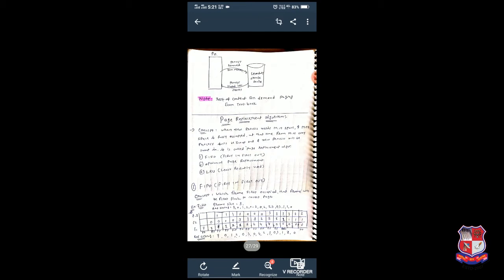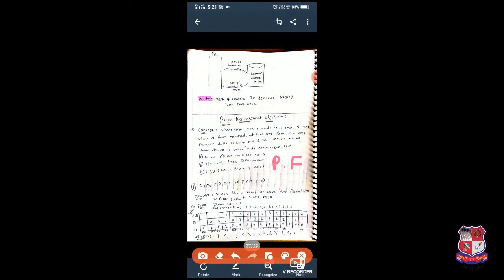But if page number 5 is not available in main memory, then I have to check secondary storage for page number 5 and bring it from secondary storage to main memory. Bringing a page from secondary storage to main memory when the page is not available is called a page fault. So this is the concept of page fault.